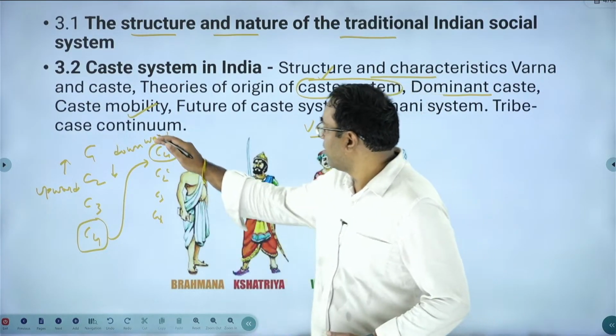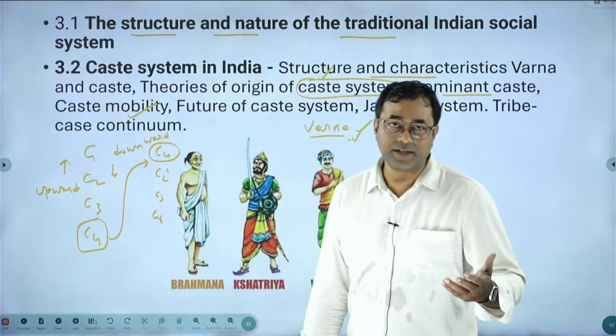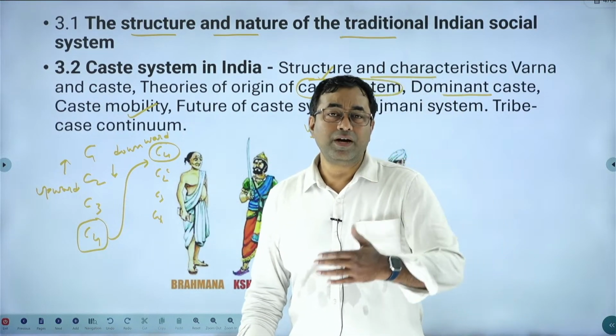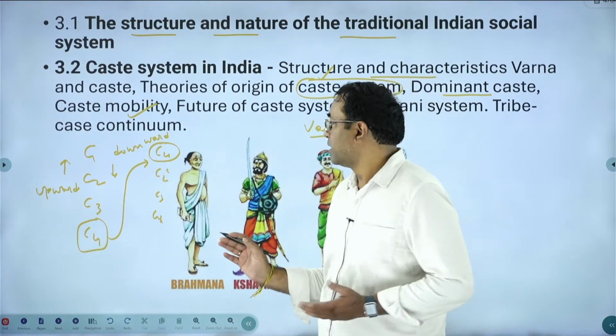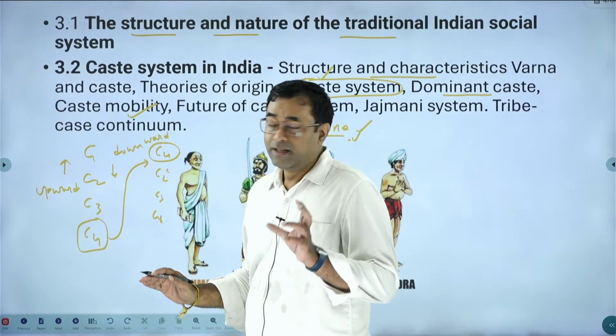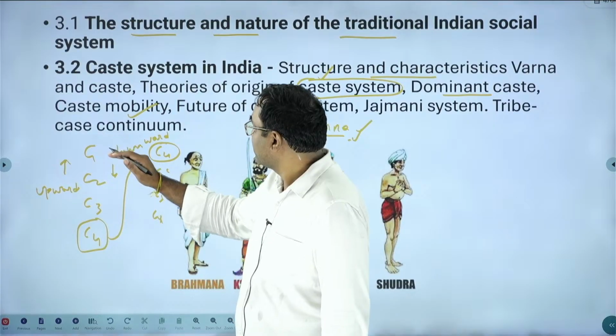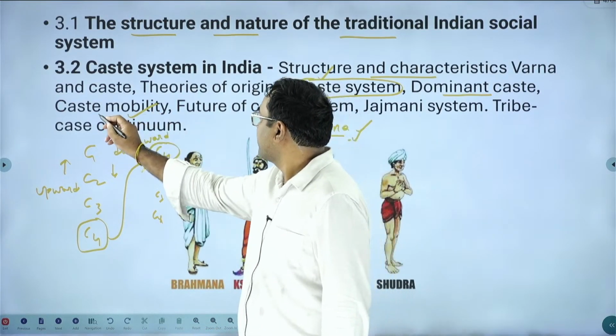If it is downward mobility, C1 coming to lower positions because of various reasons, then we call it desanskritization, proposed by D.N. Majumdar. Like this, the different factors that led to upward and downward mobility of the caste system can be understood in caste mobility.